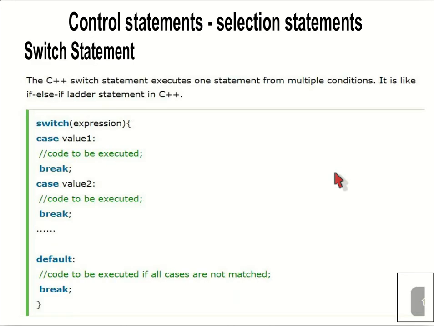The next statement is our switch statement. It is just like our if else if ladder. Here the syntax is like this: switch one expression, case value 1, break. If the expression is equal to value 1, then this code will be executed. And if the expression is equal to value 2, this code will be executed.